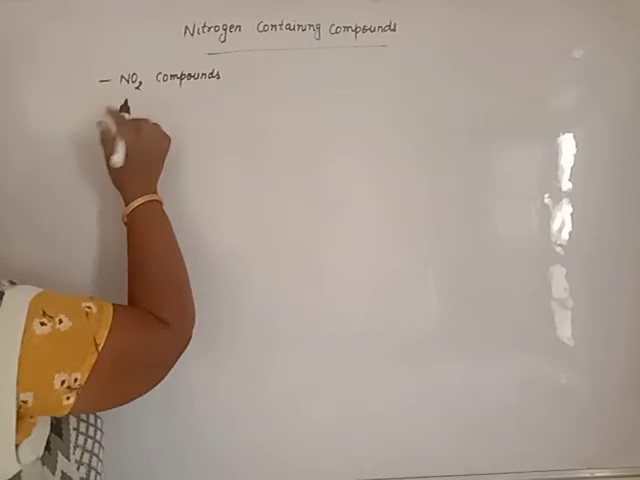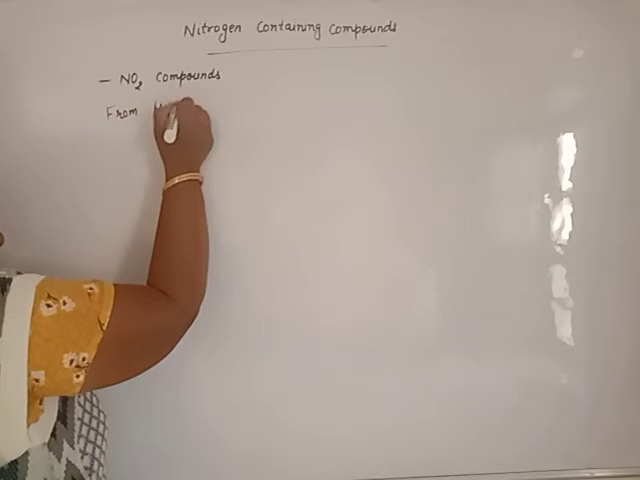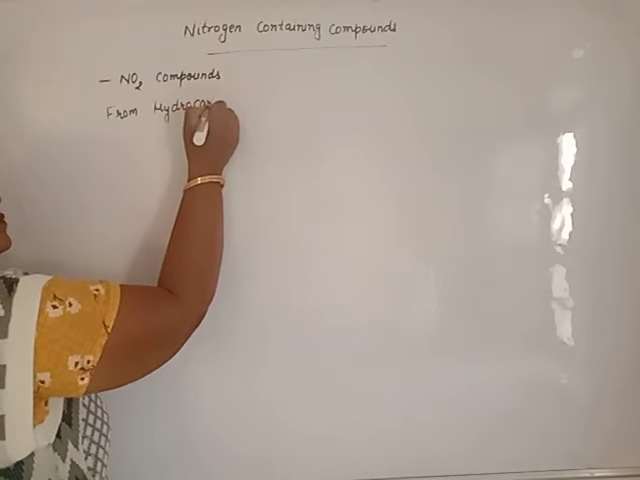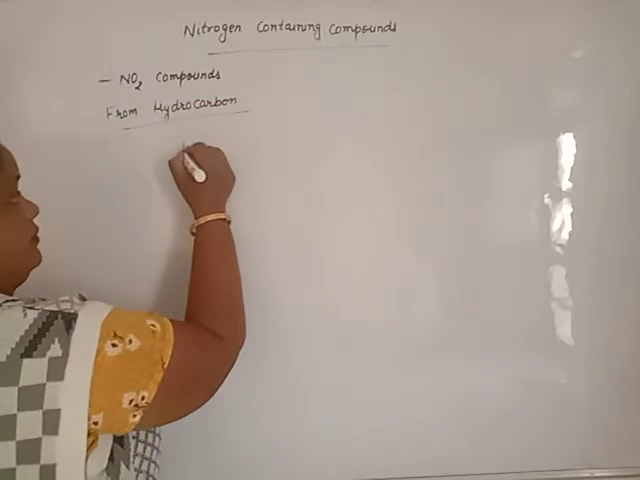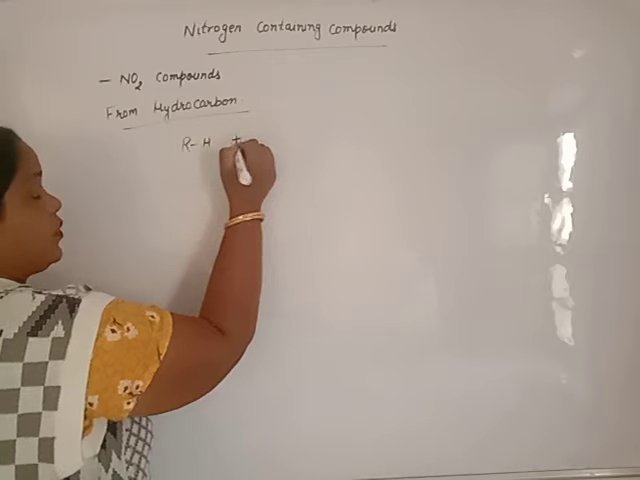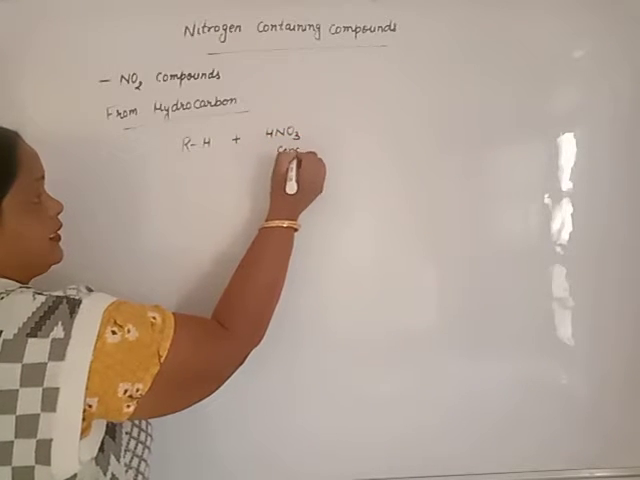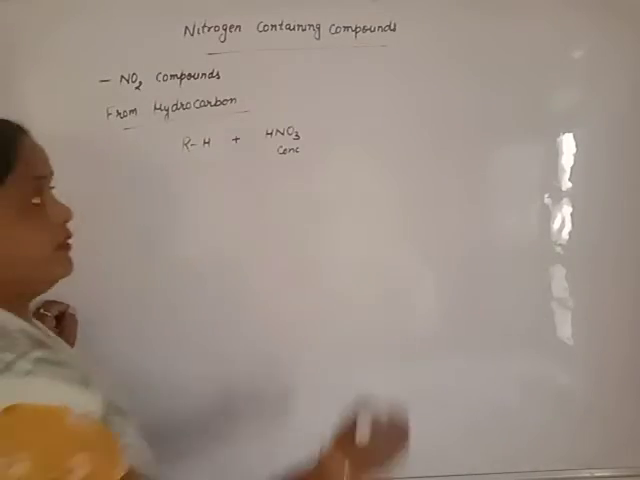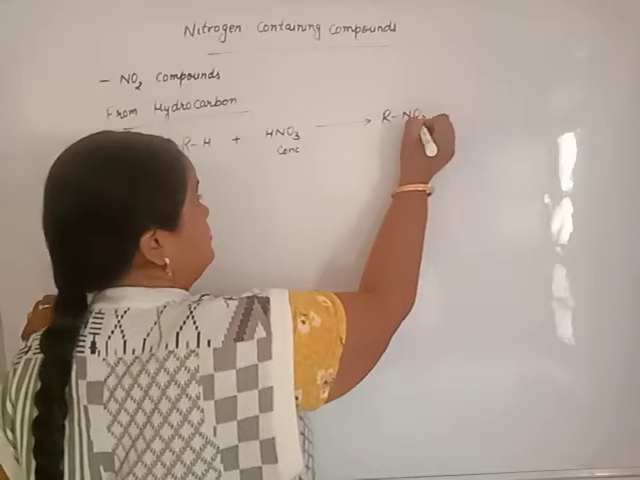Beta, for the preparation of nitrobenzene, we have one more important method, that is nitration of benzene. You will say from hydrocarbon. When alkane is strongly heated with concentrated nitric acid or fuming nitric acid, a free radical mechanism takes place and we will get nitroalkane.